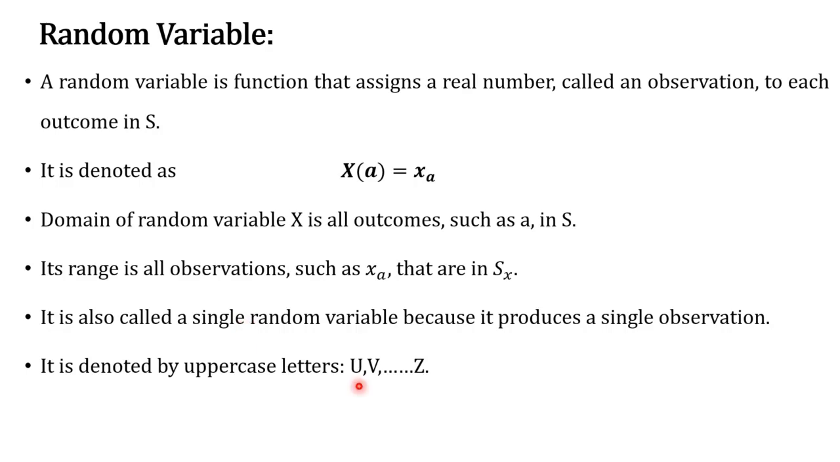Okay. You may use U, V and any capital letters. Any capital letters are used to define the random variable. All right. So in this slide, the only thing you should understand is the definition of a random variable, which assigns real numbers to all the outcomes of the sample space. All right.